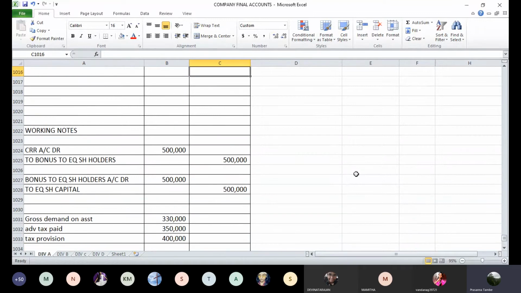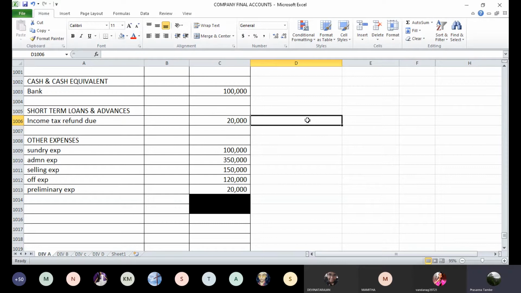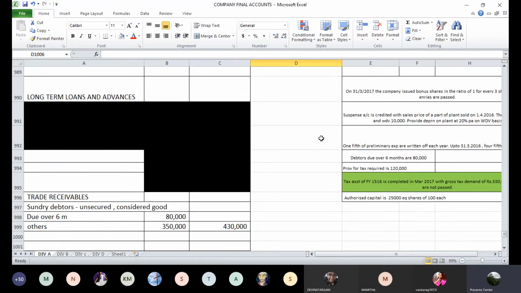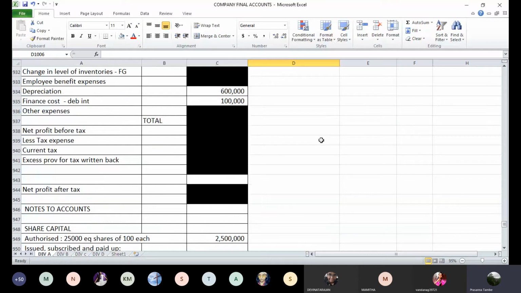So let us come to the short-term loans and advances. In that, tax refund due 20,000 rupees. This is a balance refund which you are expected to receive. It should come within a period of 1 year, and therefore normally it is shown as a short-term loans and advances. Then in P&L account we have that excess provision that has to be added back. That will come here.